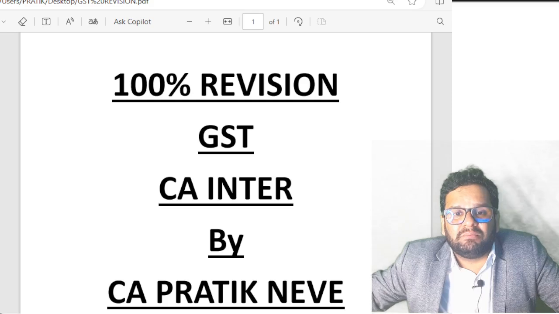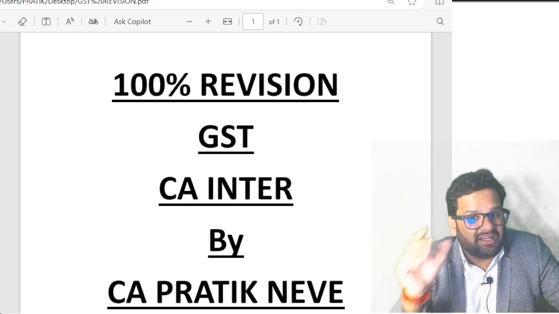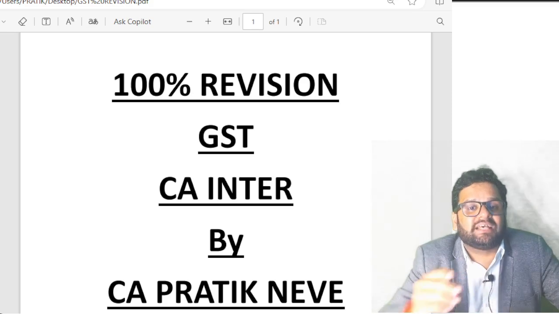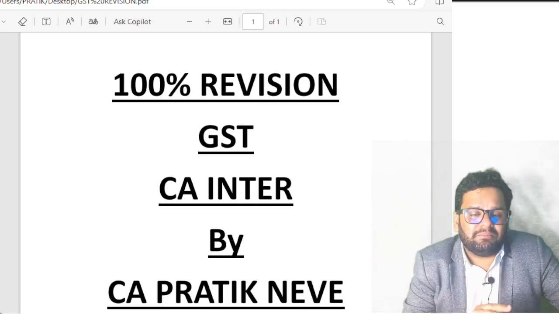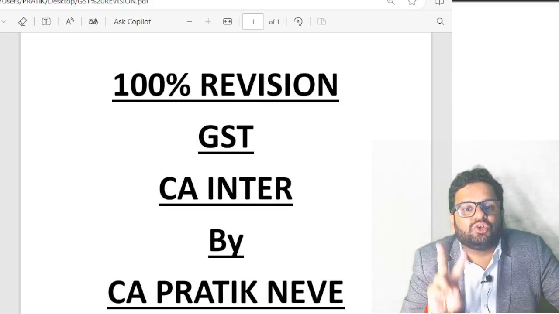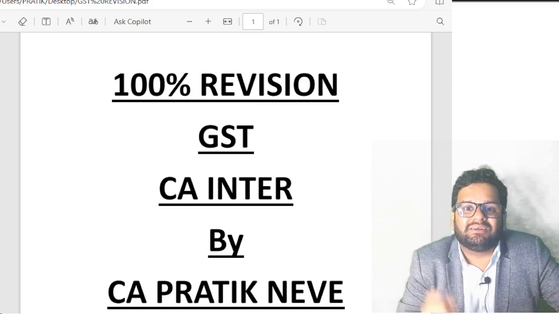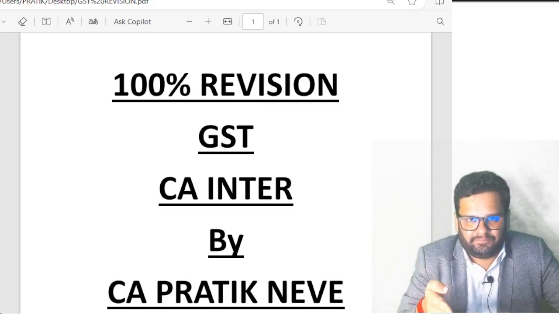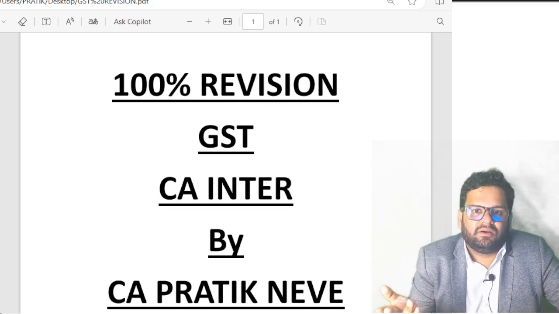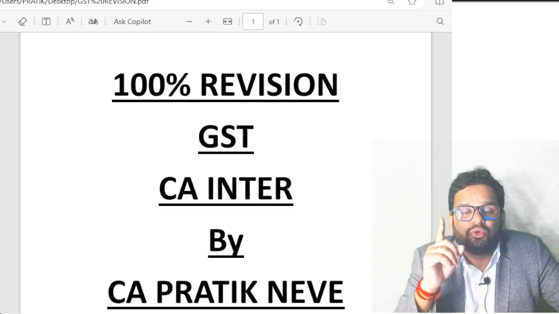Do you know what is the validity period of e-way bill? Validity period of e-way bill means particular e-way bill will be valid for how many days? It all depends on how many kilometers that particular conveyance has to travel. You have to travel at least 200 kilometers in a day. How many kilometers in a day? 200 kilometers in a day. So for every 200 kilometers or part thereof, you get 1 day.